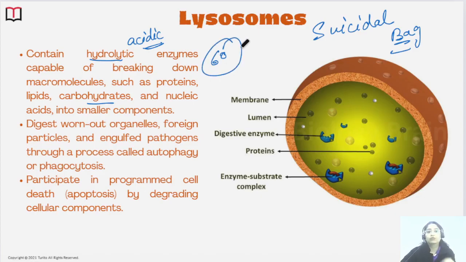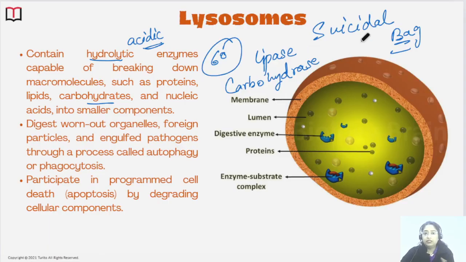You don't need to remember so many names. You can just remember a few, like lipase, carbohydrase, and protease. These enzymes break the macromolecules like proteins, lipids, and carbohydrates into smaller and smaller particles.